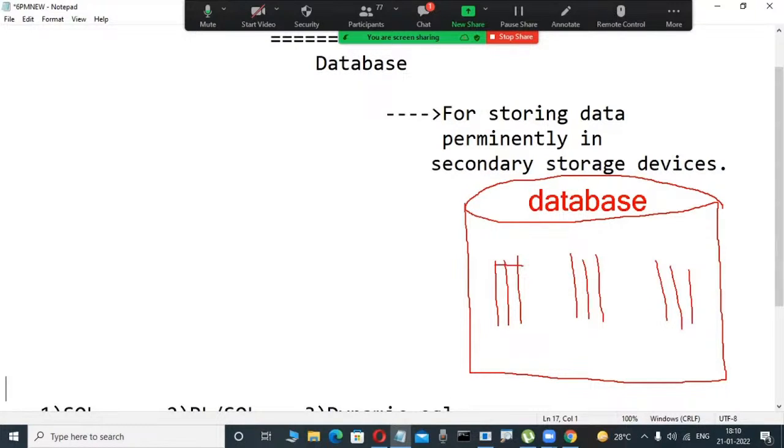Actually, E.F. Codd introduced this relational data model concept. Based on that, these types of databases are implemented in different companies. E.F. Codd is a mathematician working at IBM. That's why he decided to represent the data in the format of a matrix. In mathematics, everyone knows a matrix has rows and columns.